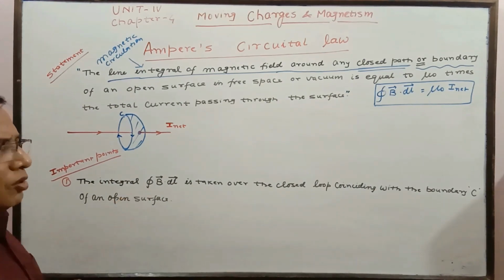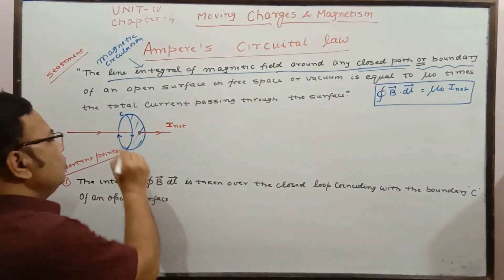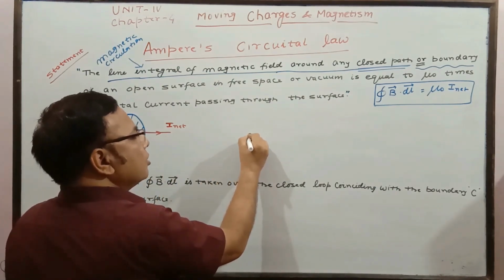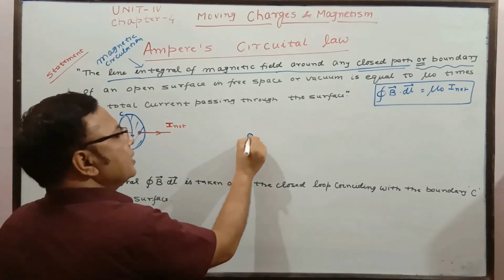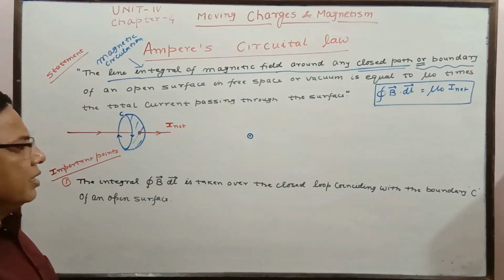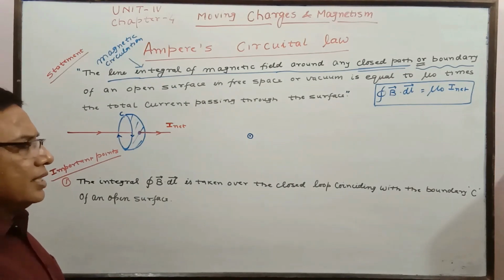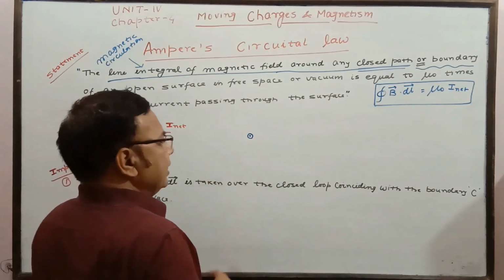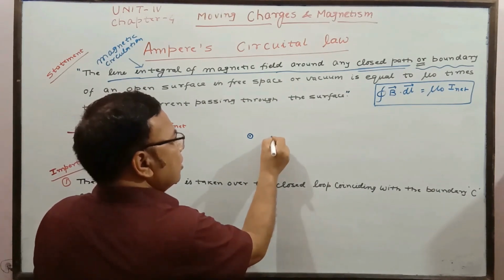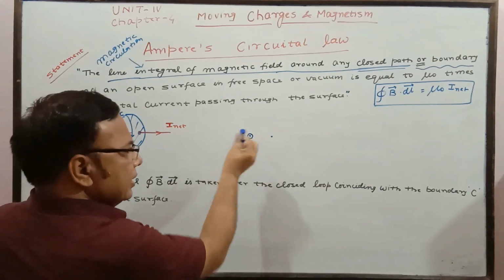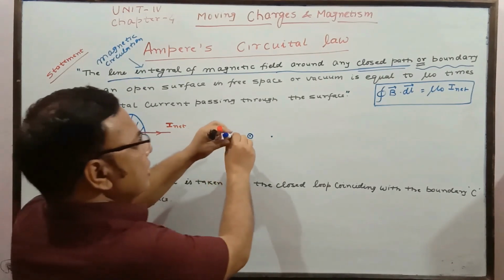So how to find out B dot dl, you know? Suppose I am showing a current carrying wire by a dot. If you want to find out the magnetic field due to this current carrying wire having current I, how are you going to find it? Suppose at this point we have to find out the magnetic field. This current is coming towards us, so that is the current direction.